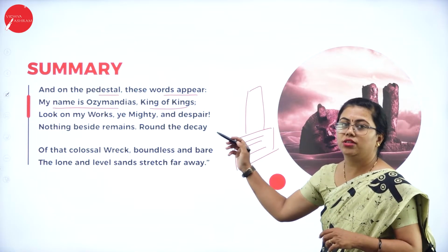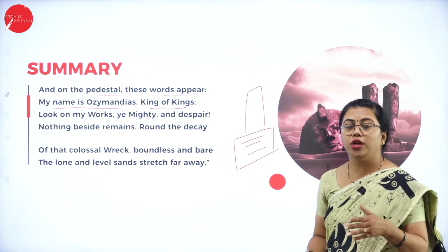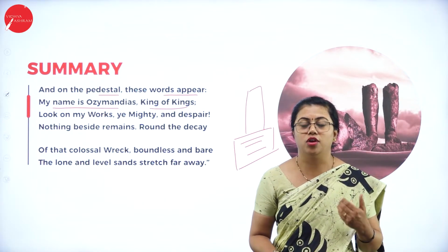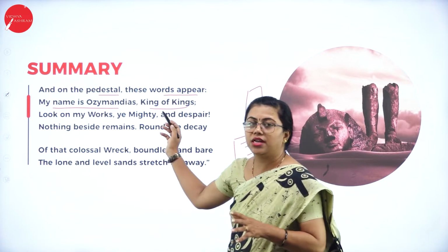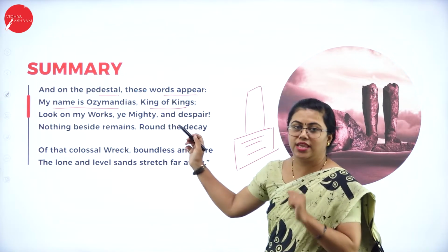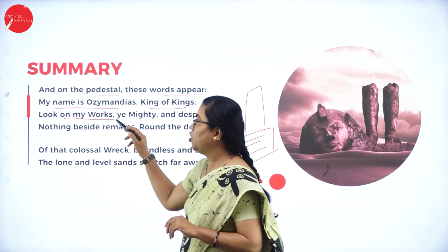So what is written on the pedestal? "My name is Ozymandias, King of Kings." So he was a very successful king. He was a very famous king. He was a very able ruler. The traveler is telling that though he was king of kings, he also wanted this to be on his pedestal, "Look on my works."